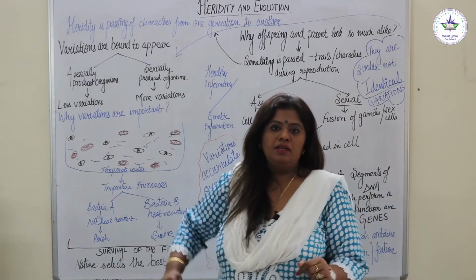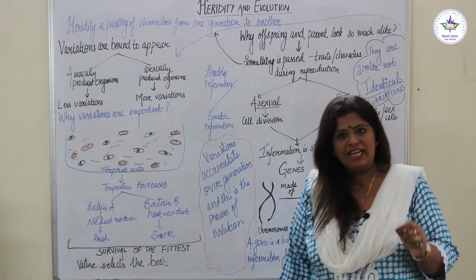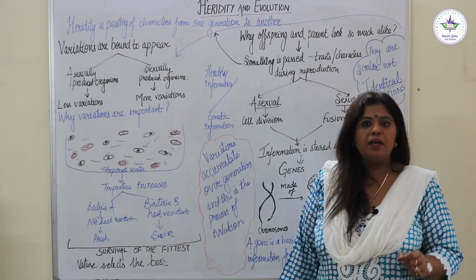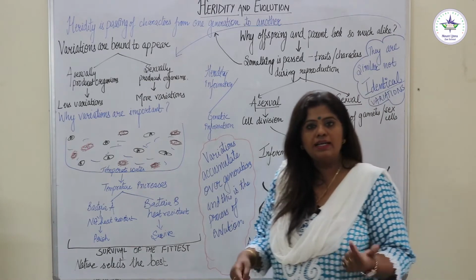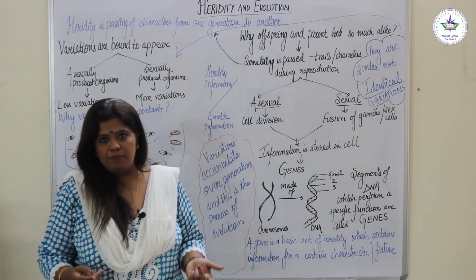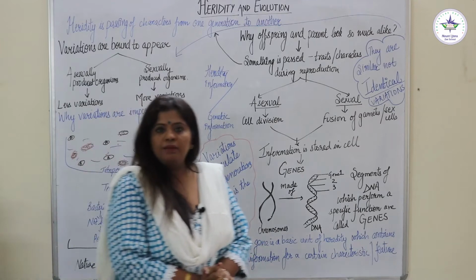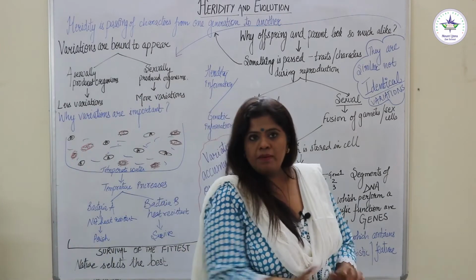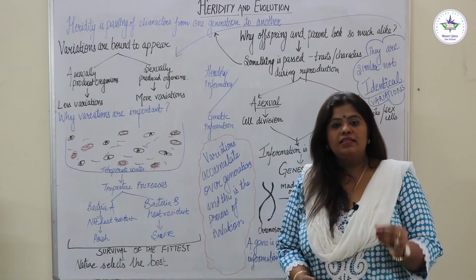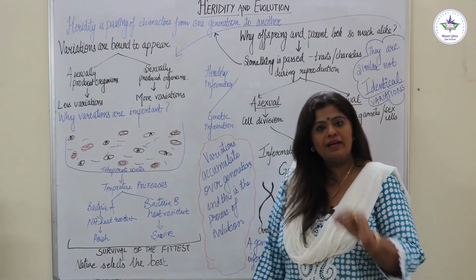For example, a human cell has 46 chromosomes, that's actually 23 pairs. The garden pea, Pisum sativum, has around 14 chromosomes, 7 pairs. And the fruit fly, Drosophila, has 8 chromosomes, 4 pairs. That means the number of chromosomes is a characteristic feature of a particular organism.